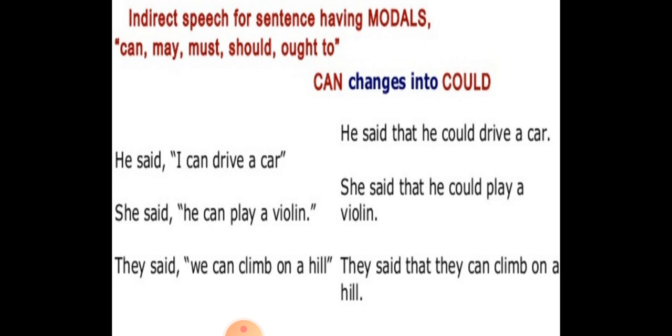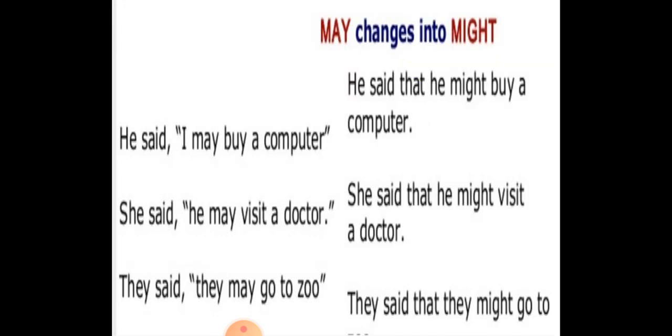Can किस तरह change होता है? Can changes into could. Okay. For example, he said, "I can drive a car." He said that he could drive a car. Next, she said, "He can play a violin." She said that he could play a violin. So this is how can changes into could.